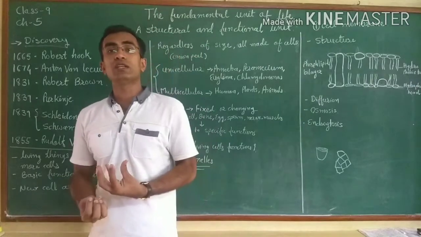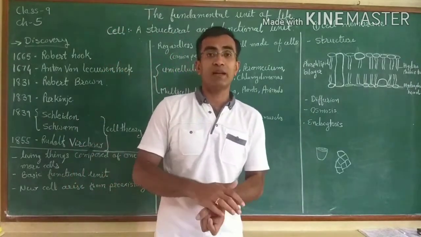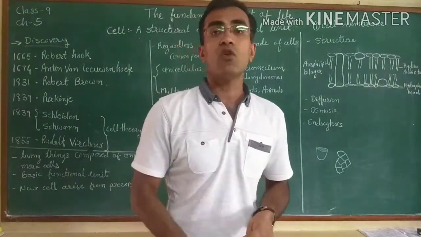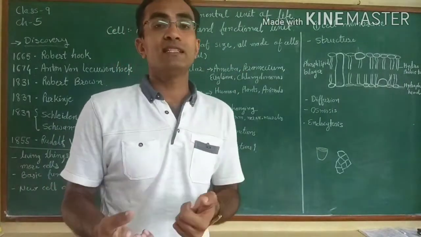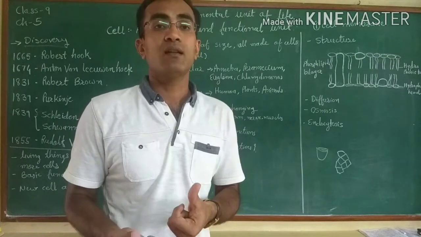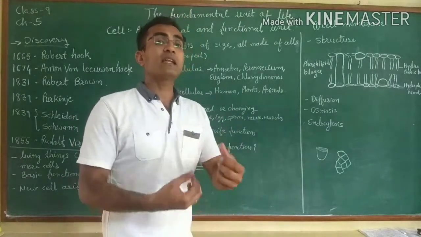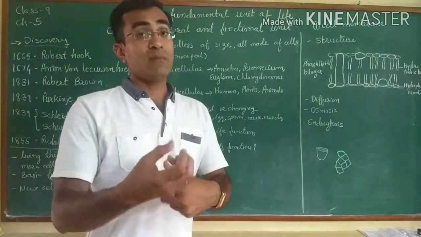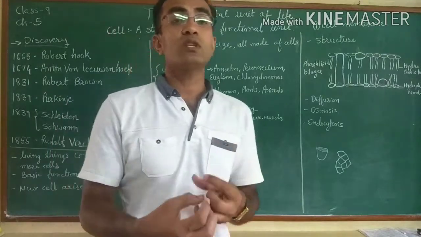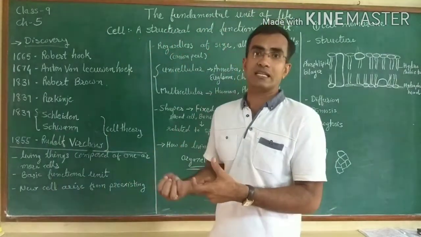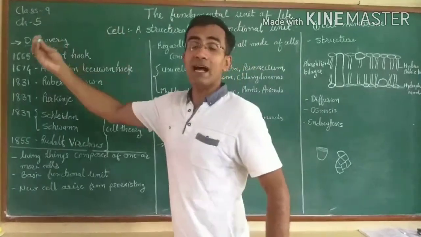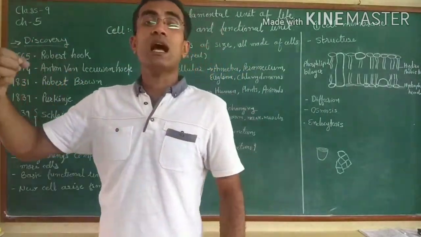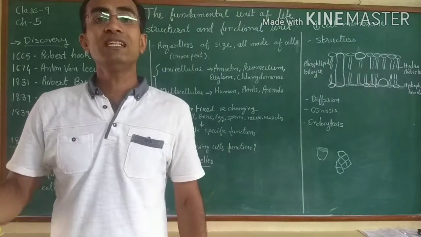When he was performing a certain experiment, he took water from a pond. He found that something was moving inside that sample, and he again used the magnifying lens and observed that those are single-celled organisms. He found out that those are living cells.